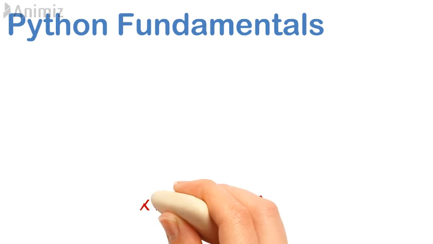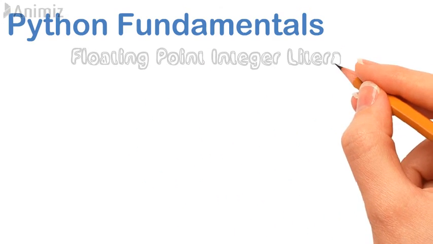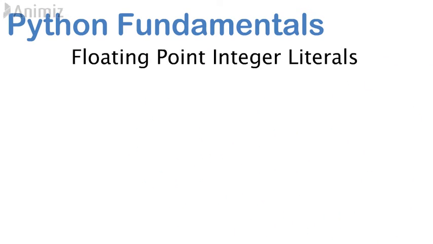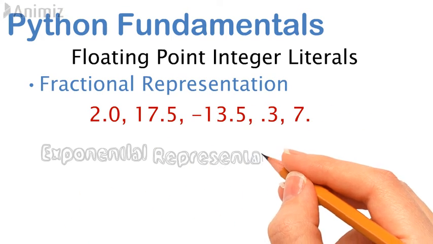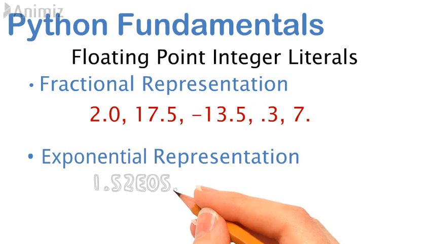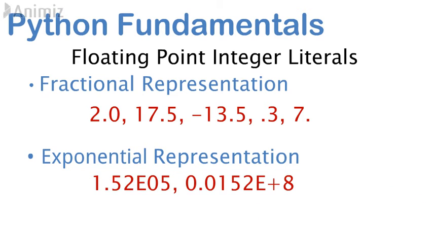Next, come to the floating point literals. It is also known as real literals. Basically, it has two parts, number part and fractional part. It can be represented in two forms, fractional form and exponential form. Let's see what is fractional form and exponential form. Fractional form must contain at least one digit with the decimal point. It may also contain a positive or negative sign at the beginning of it. See the example.